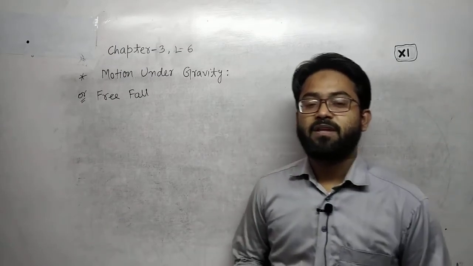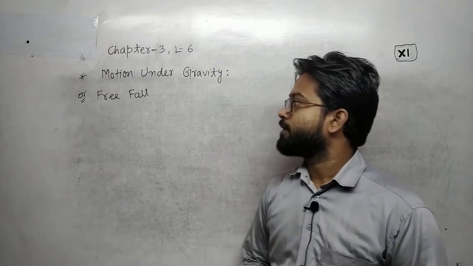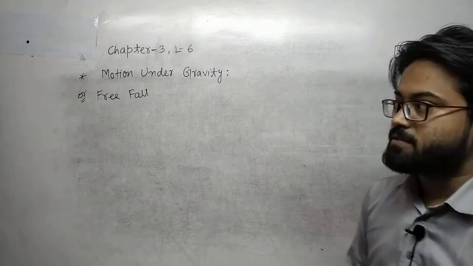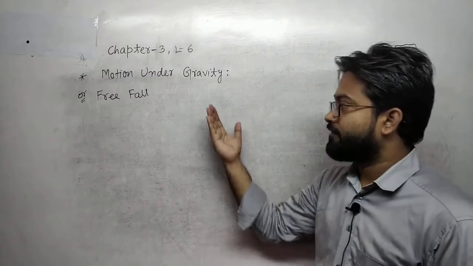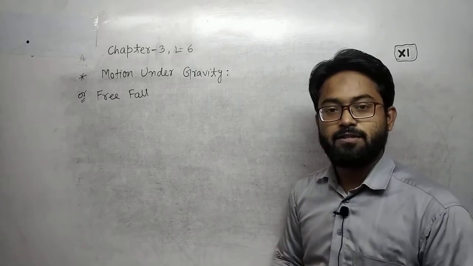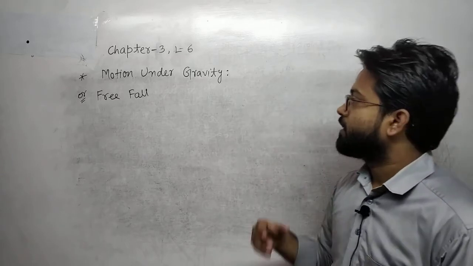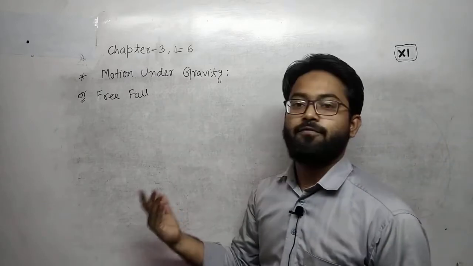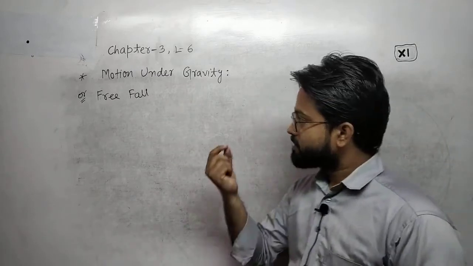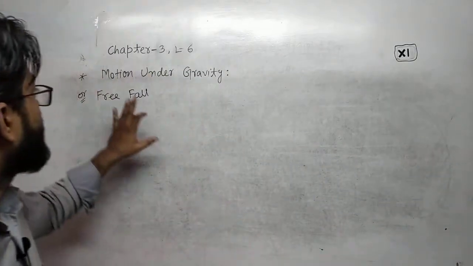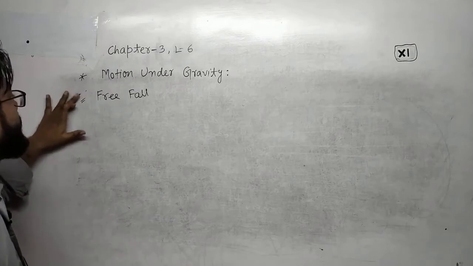Hello students, now we are going to discuss motion under gravity, meaning free fall. This is chapter number 3 and lecture number 6. Motion under gravity means when an object is moving under the influence of a gravitational force, then the motion of the object is called motion under gravity or free fall. There is a minimum difference between motion under gravity and free fall.